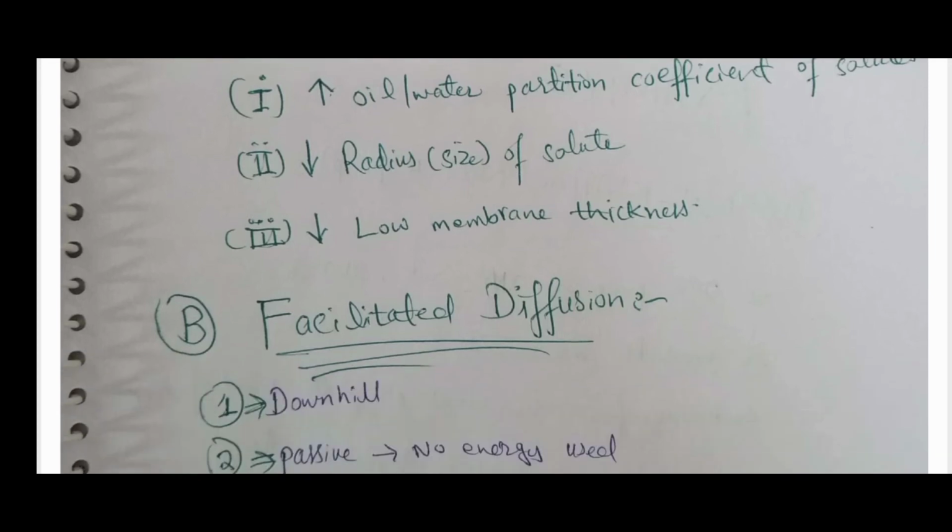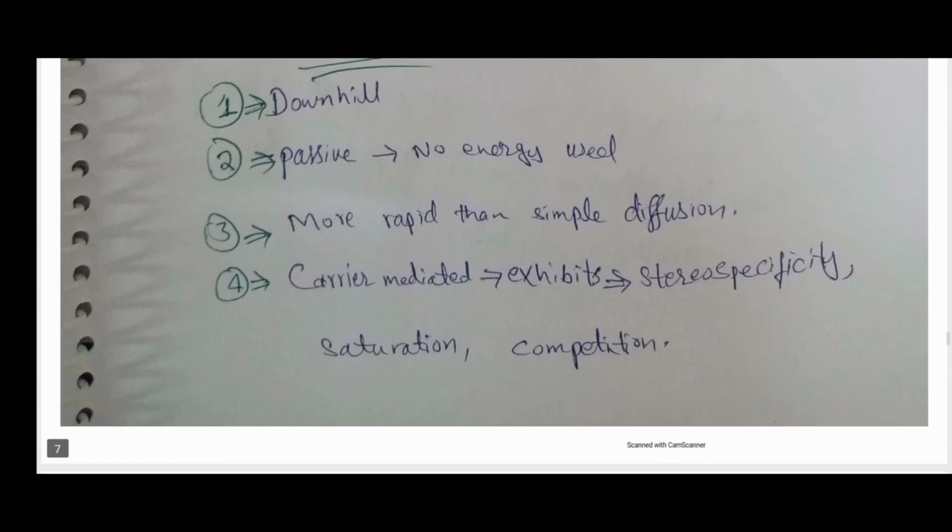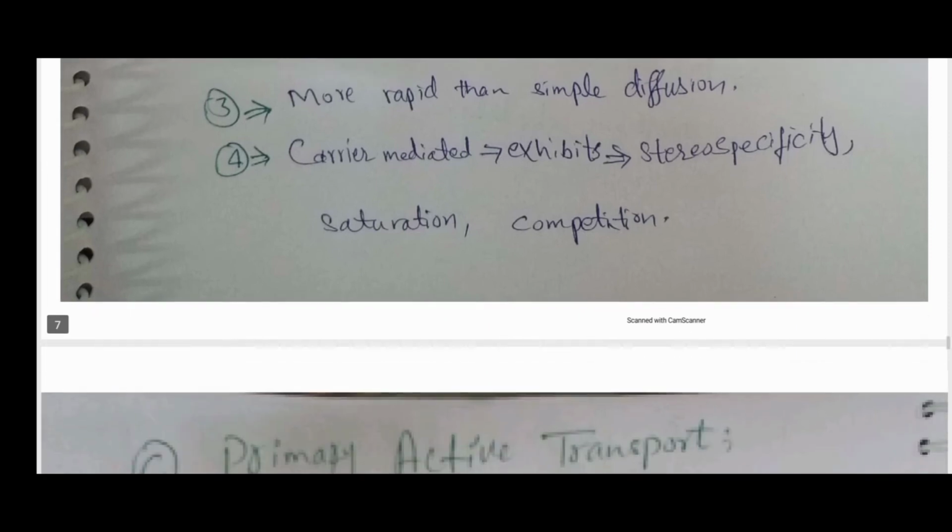The second type is facilitated diffusion. Facilitated means something provides facility for the transport. In this there are carrier proteins that help in the facilitation. It is also downhill. It is passive because there is no use of energy. It is more rapid than simple diffusion because the carrier proteins help to pass the particles. It also exhibits properties such as stereospecificity, saturation, and competition. Two solutes compete with each other.